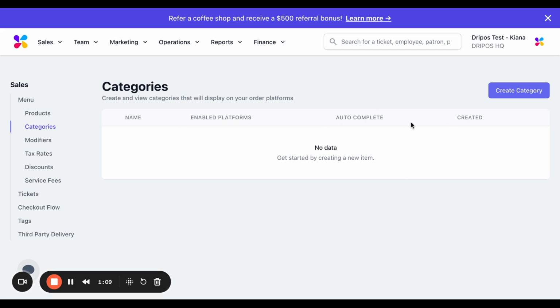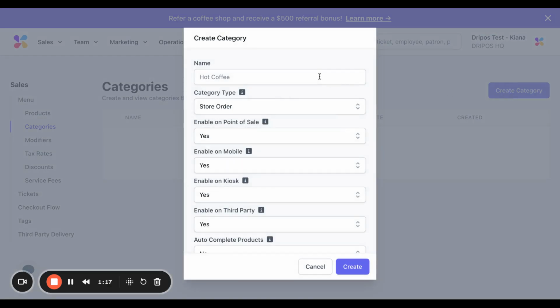So to get started, let's go ahead and create our first category. I'm going to click on the Create Category button up at the top right here, and let's call this Coffee. The category type will always be store order.